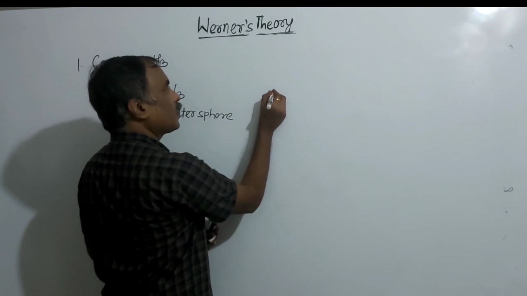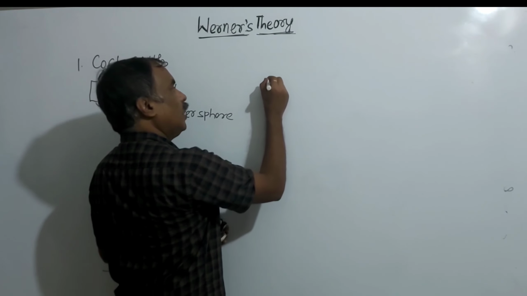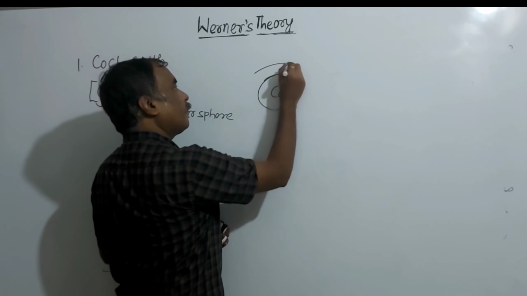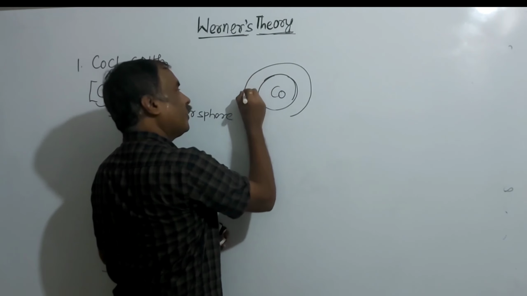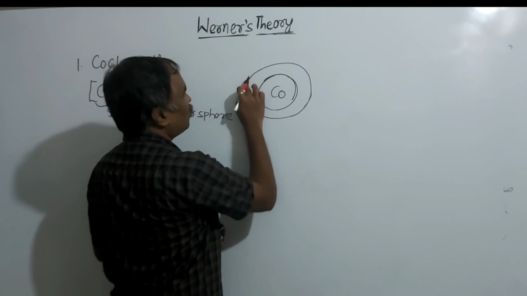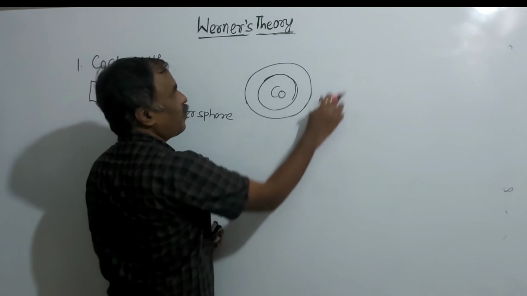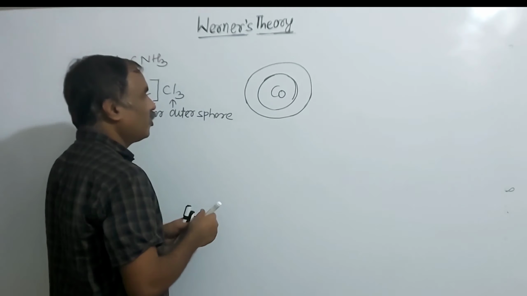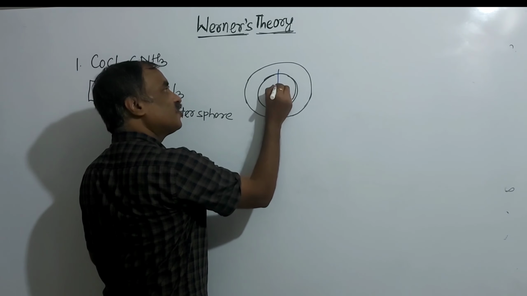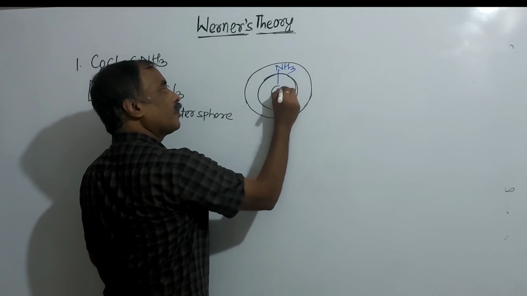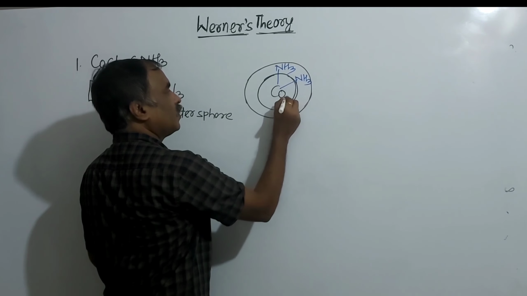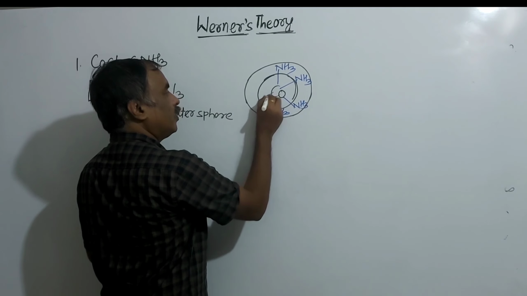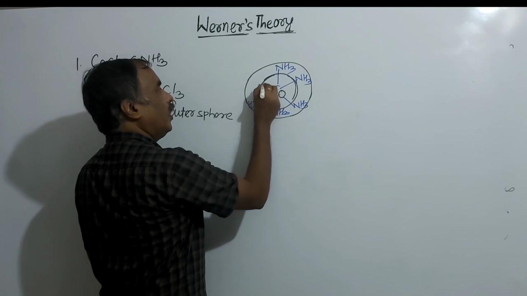Structure of this cobalt. I will draw the inner sphere like this. This is the inner sphere. This portion is inner sphere, or the rest part is outer sphere. And the position of ammonia is in the inner sphere as a secondary valency. Thick line is the symbol of secondary valency. Here it is 1, here it is 2, here it is 3, here it is 4, here it is 5, and here it is 6.